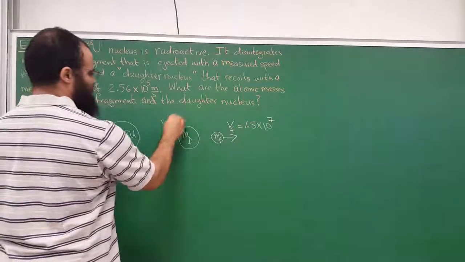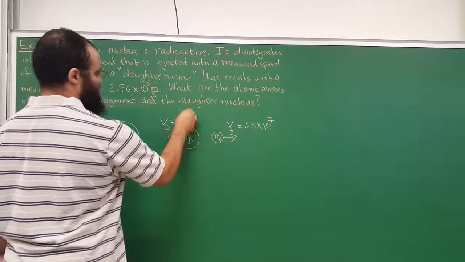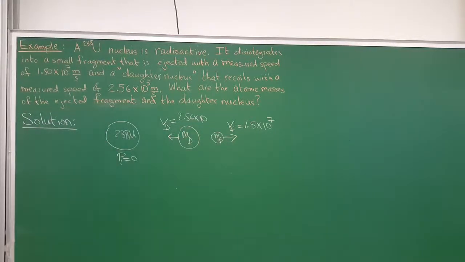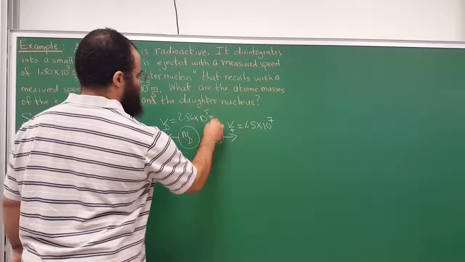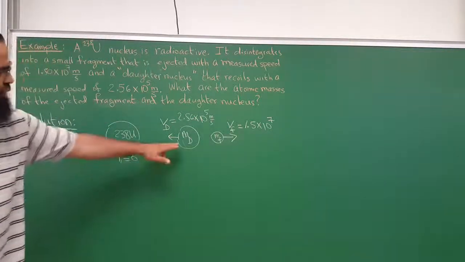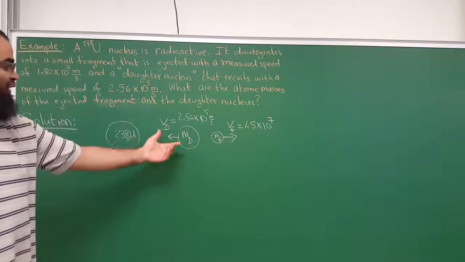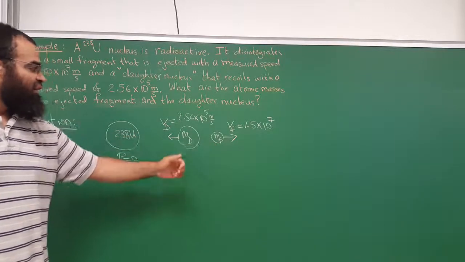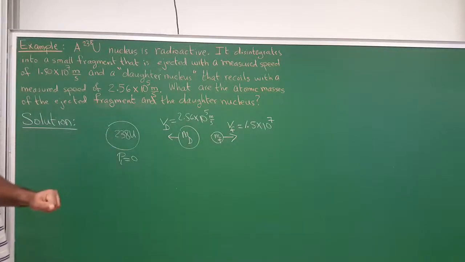And the speed of the daughter nucleus is 2.56 times 10 to the 5th meters per second. And they want to know what this mass is, and what this mass is. So how many units is it? Is it 20 units? Is it 50 U? And this one maybe is something. You know that their total mass has to be equal to this. So we want to know what their masses are.